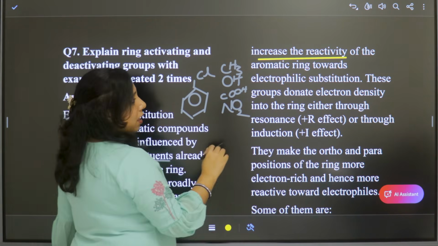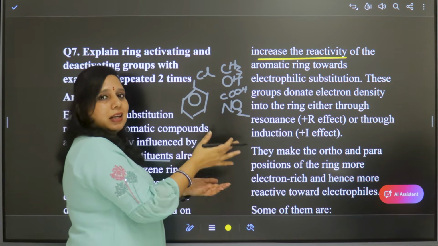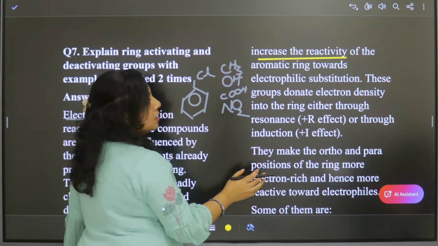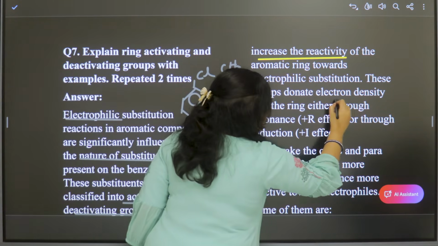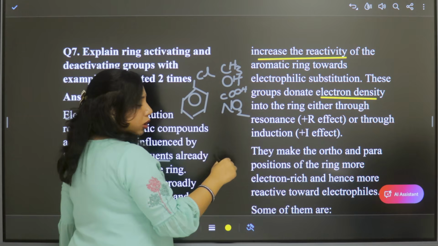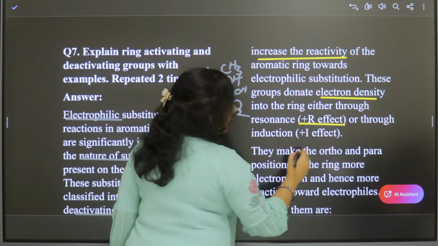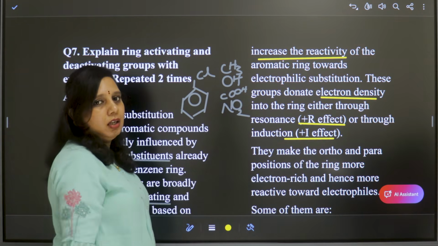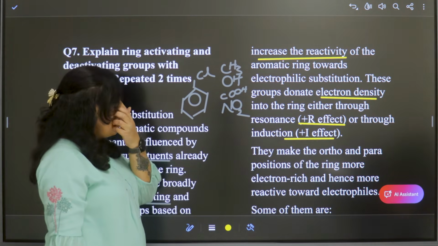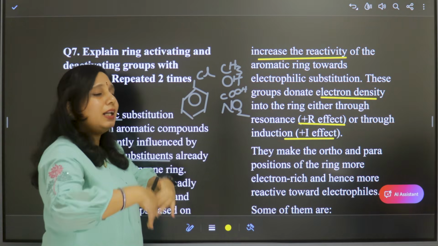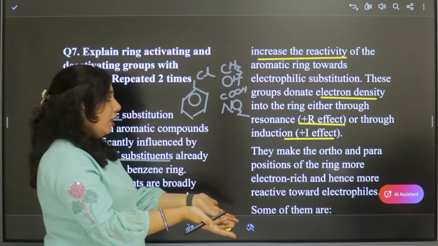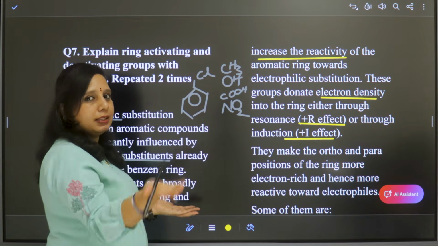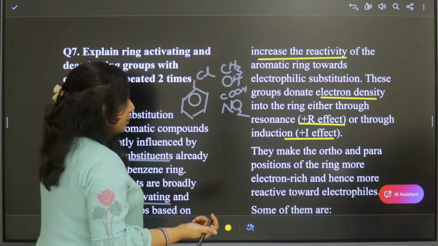This increase in reactivity due to activating groups is because they donate electron density to the ring through positive resonance effect, plus R effect, or through plus I effect, positive inductive effect. They donate electrons to the aromatic ring and make it active so that it will participate in substitution easily.